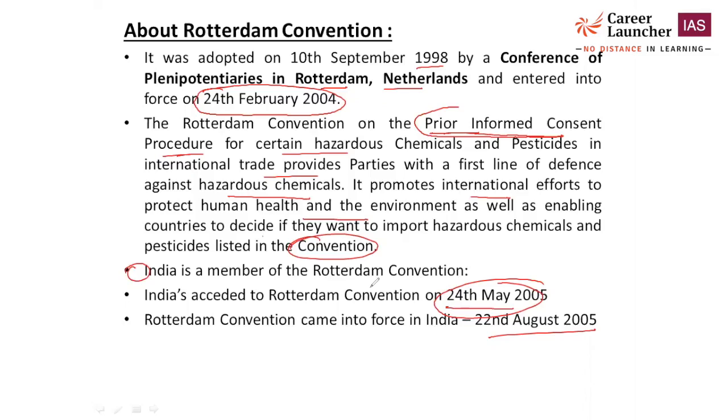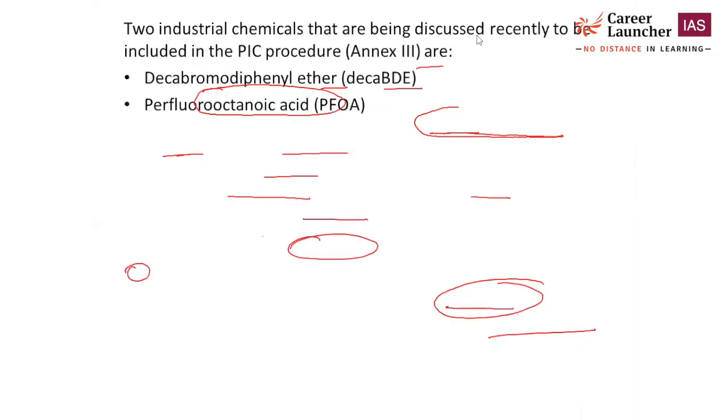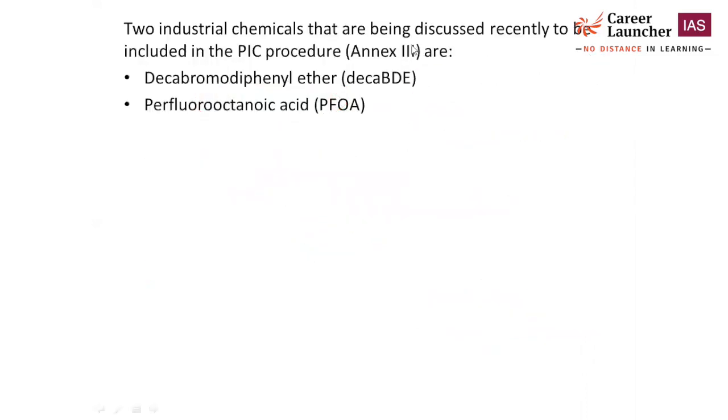So the Rotterdam Convention is about the prior informed consent procedure. For what? If any country engages in trade of hazardous chemicals and pesticides, there should be complete guidelines and completely shared information. Now, two industrial chemicals that have been discussed recently for inclusion in this list are decabromodiphenyl ether and perfluorooctanoic acid. So these are two important chemicals listed under this Rotterdam Convention.